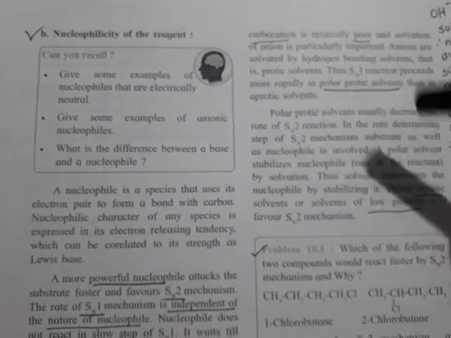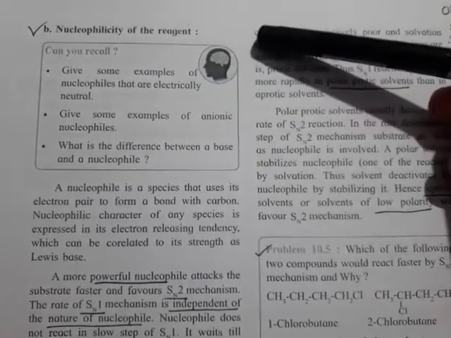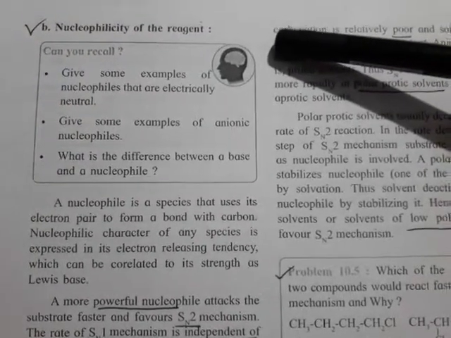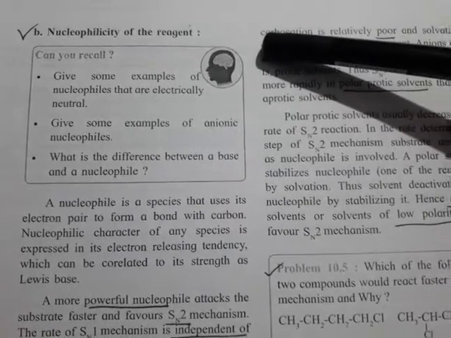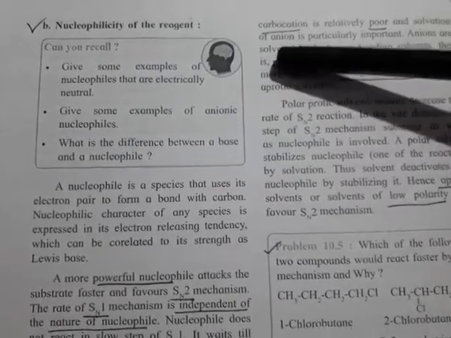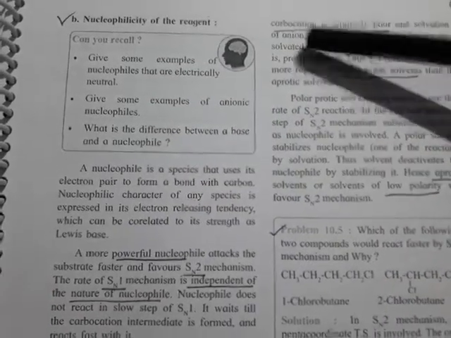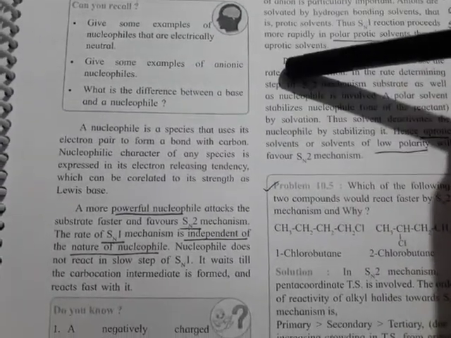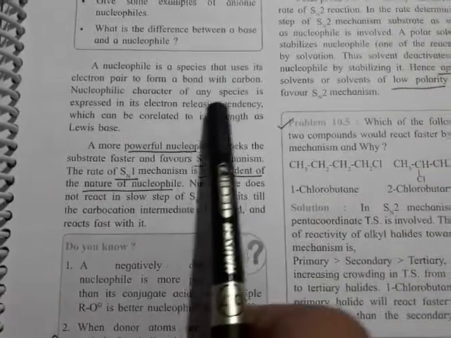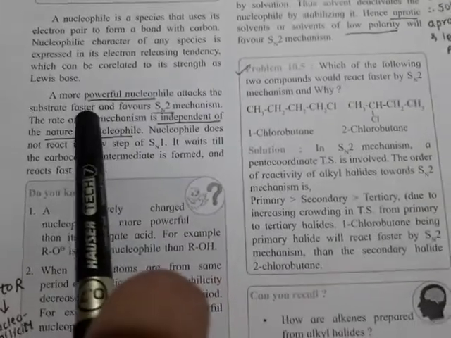Now the second point, the second factor which affects SN1 and SN2 reactions, is the nucleophilicity of the reagent. What is nucleophilicity of a reagent? In the last year we studied two reagents, electrophile and nucleophile. Nucleophile means nucleus-loving substance, a negative ion, and a negative ion always donates its electrons to other substances. So a nucleophile should give electrons readily to another substance. It is the species that uses its electron pair to form a bond with carbon, which we call a nucleophile.